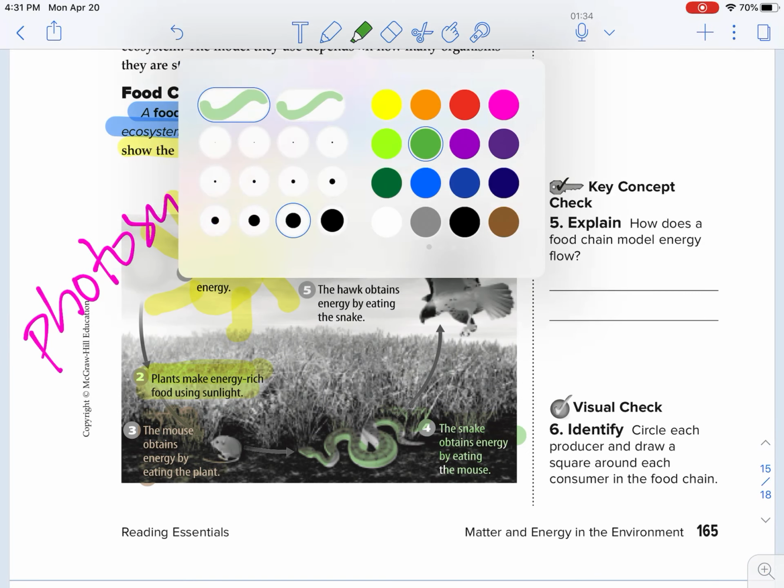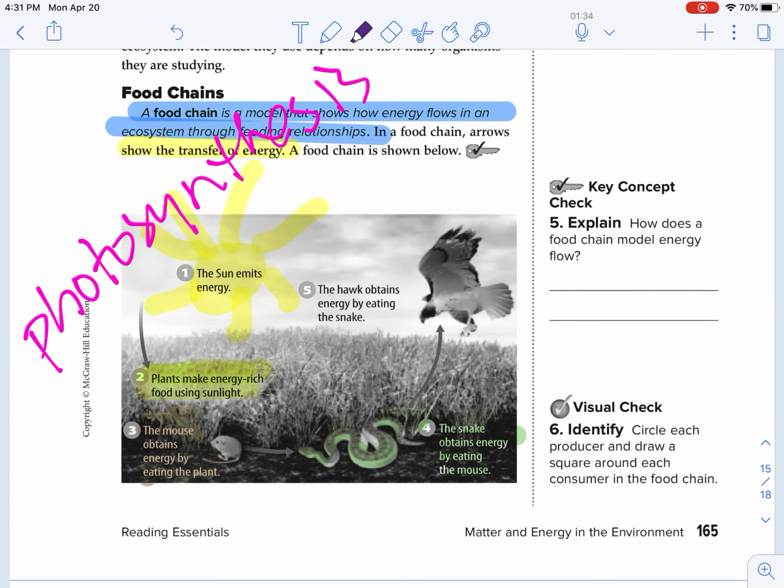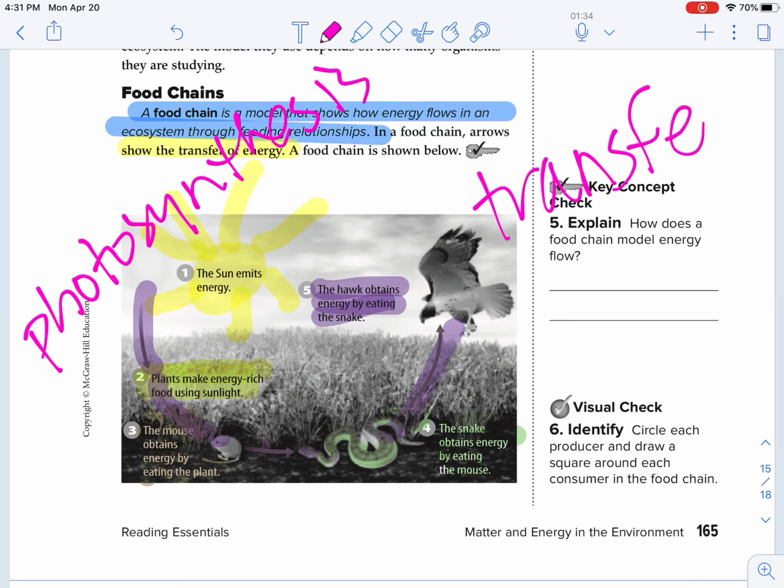And when that hawk eats the snake, the energy is transferred to the hawk. So the arrows indicate transfer of energy. It's not who eats what, it is the transfer of energy from one organism to the next.